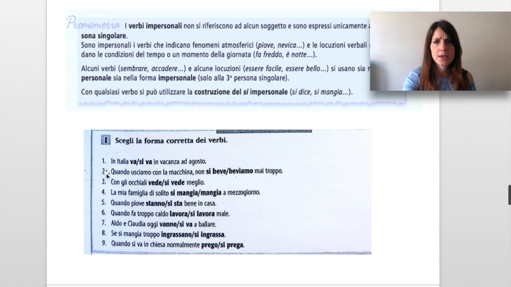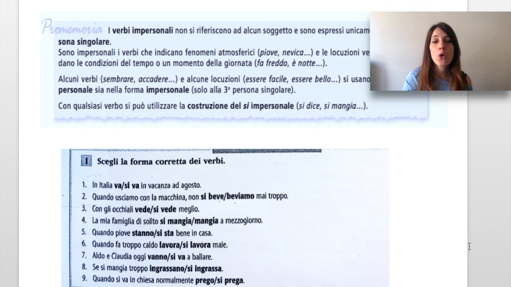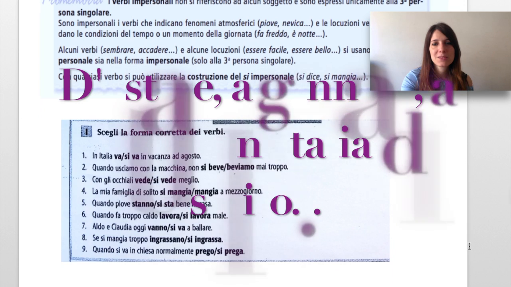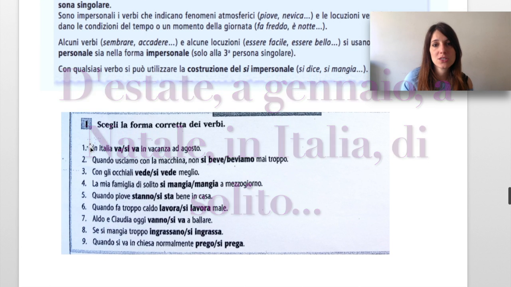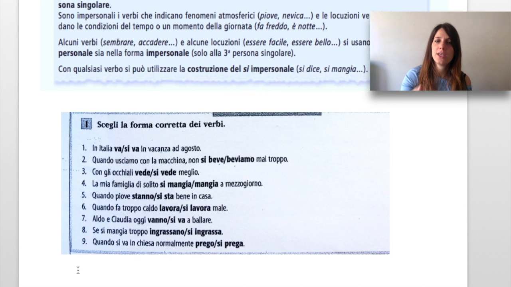and let's start the first exercise together. Iniziamo. In Italia va or si va in vacanza ad agosto? Pay attention here. Apart from the lack of subject, you can easily recognize when an impersonal is used or needed, as in this case, from the context. It's written in August, ad agosto, and expressions like that, like in summertime, in wintertime, at Christmas, or in Italy, meaning general situations, usually go with an impersonal. So, in questo caso la frase è in Italia si va in vacanza ad agosto.